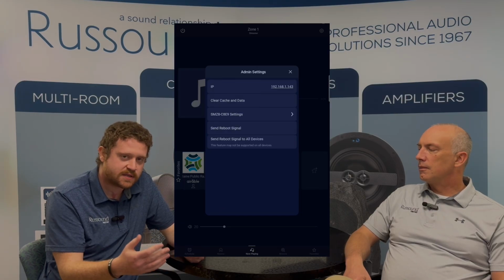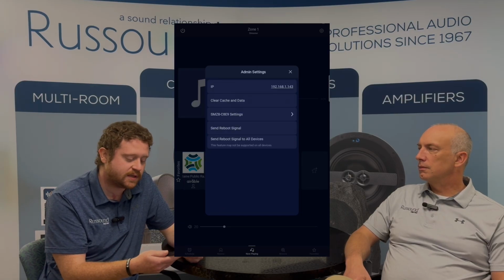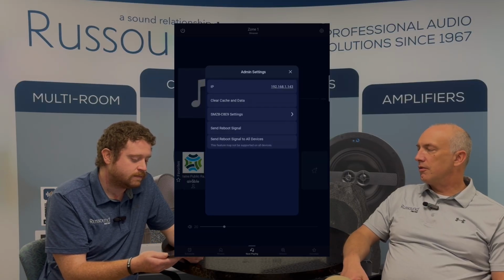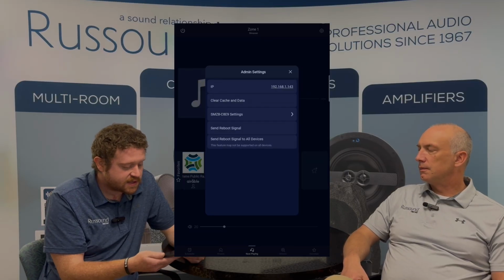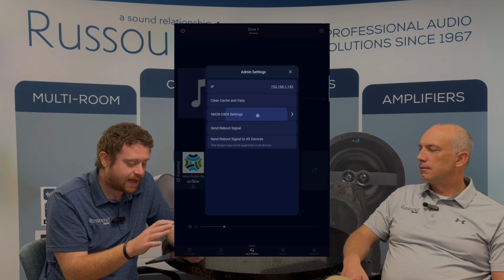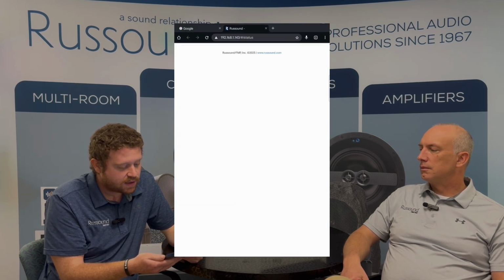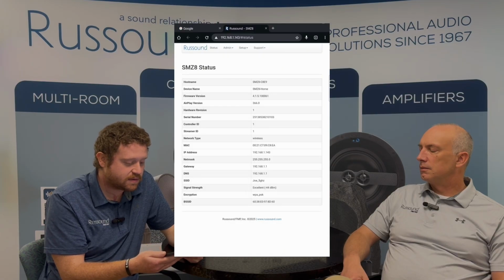You can do an IP scan or a network scan, or log into your router to obtain that IP address, but this is generally the quickest. There's also a direct link to go right to WebConfig too. There is, yeah. The third option down is the SMZ-8 settings, and if you tap on that, it will automatically open up the web browser on your device to the status page of the SMZ-8.